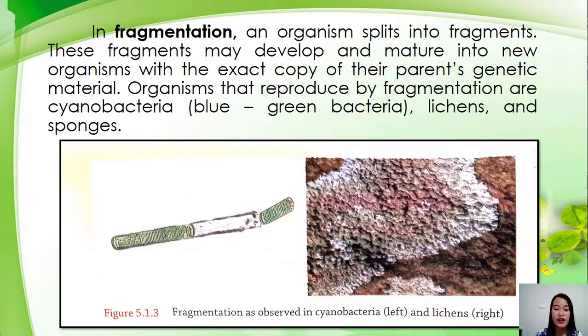Class? So, kumbaga, yung kanilang part ng katawan ay naputol, so hindi yun mamamatay. So kapag nag-splits yon into fragments, anong mangyayari? Made-develop at magmamature yung panibagong organism. So magagaya niya yung exact copy nung nasa parents niya. Yung parents' genetic material. Okay?